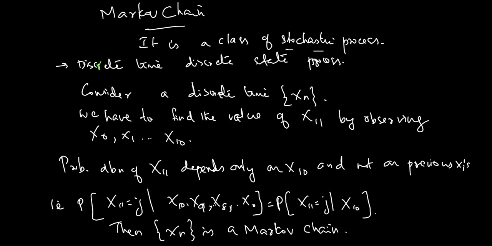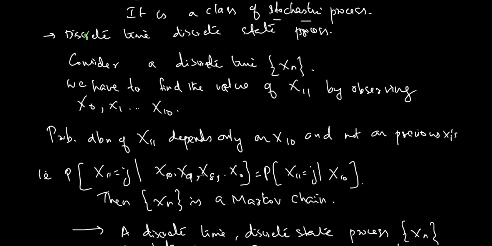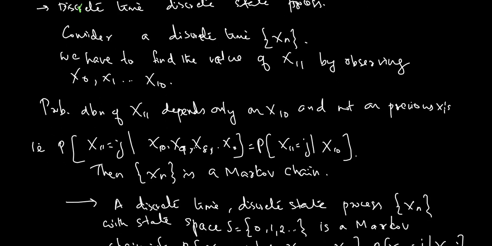x10. So probability distribution of x11 depends on x10 and not on the previous x's. Okay, so we have to find the value of x11 by observing the previous x0, x1, etc., x10. But this probability distribution of x11 depends only on x10, not on the previous x's. That is, the probability that x11 is equal to j, given the previous ones x10, x9, x8, etc., x0, can be written as the probability that x11 is equal to j given x10. So the 11th value depends only on the just previous x10. If this is satisfied, then xn is a Markov chain.